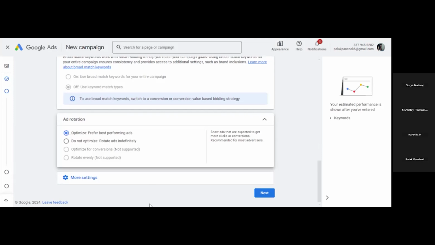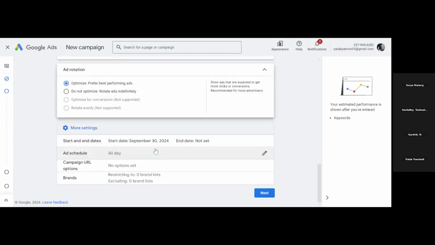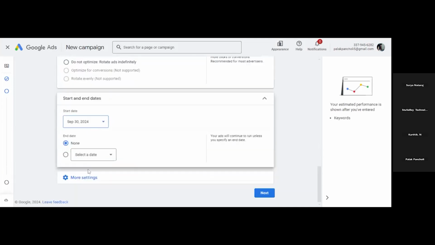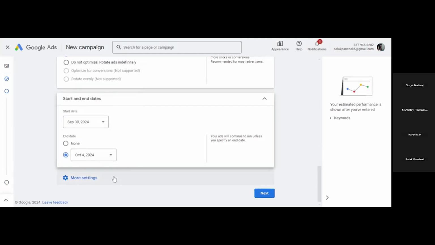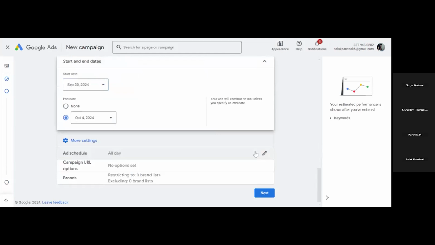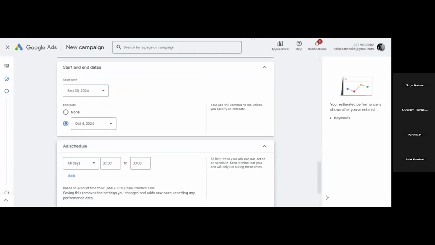Okay, so I am selecting optimized one. Click on more settings again. Now start and end dates, we can select the start date and end date for our ad campaign. Here start date is 30 September. Okay, end date we can select 4th October. Okay, then click on more settings again. Add schedule, at which time you want to schedule your ad.